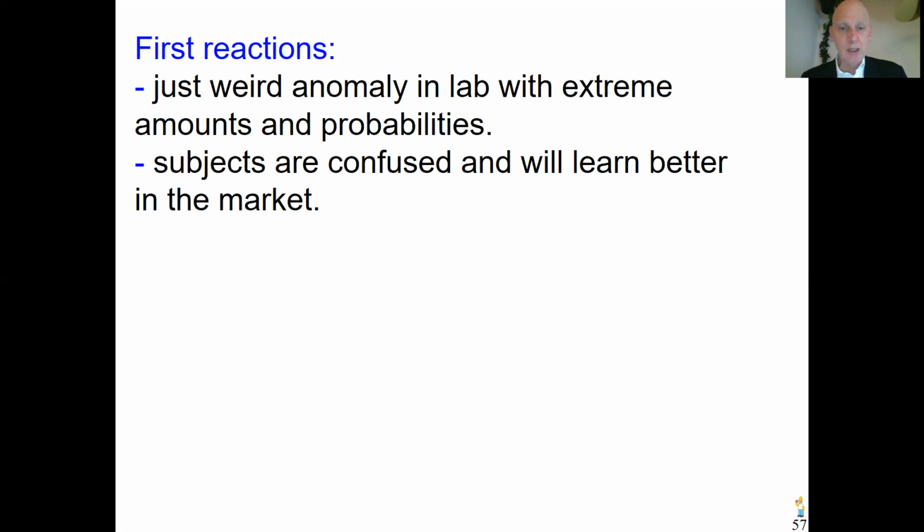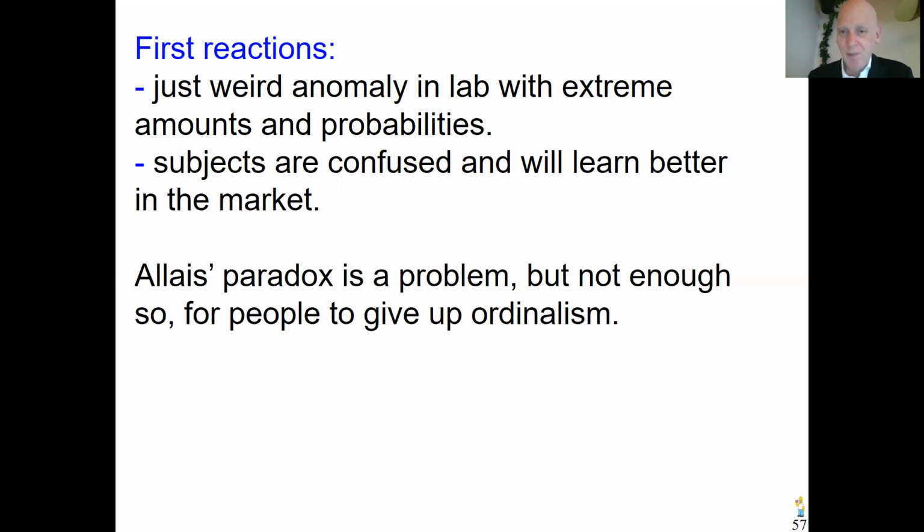And people also would argue that subjects in this experiment doing this Allais paradox, because many experiments showed it, are just confused. If they can learn more, like in a market where you're punished for mistakes, then people will not make such mistakes. So there's some mistakes just of subjects, and in the market you don't see them really. That was a second reaction. Anyway, also that is not true, because many experiments have shown that these violations of rationality, whatever you call it, are happening in many situations. Also in markets, they're very strong, can't be ignored.